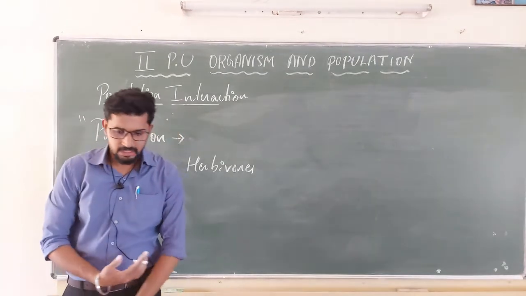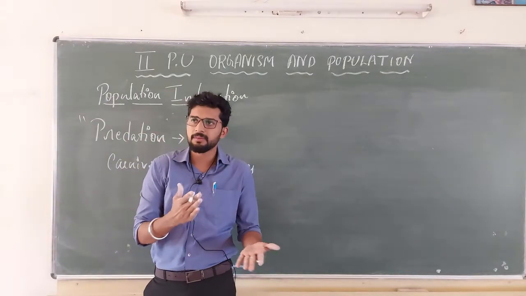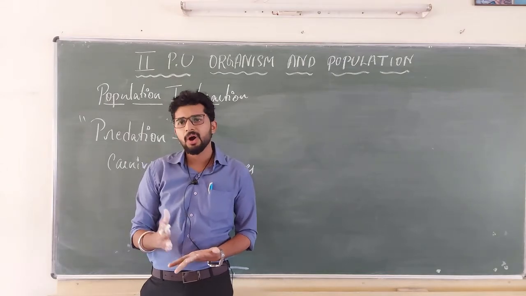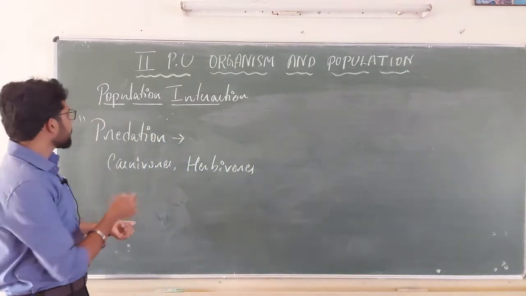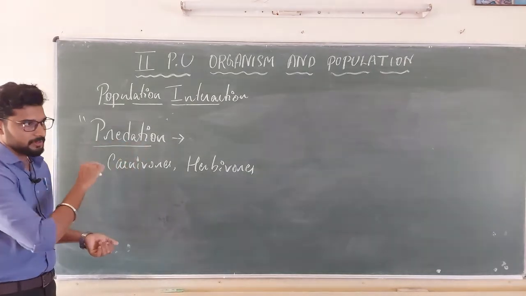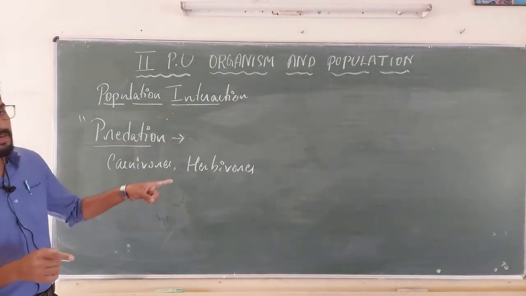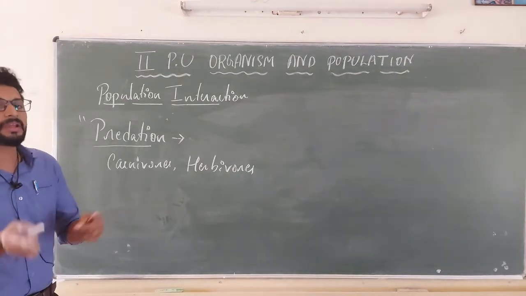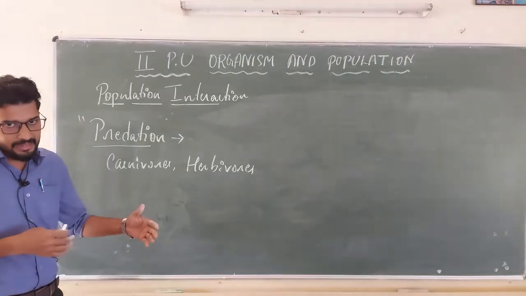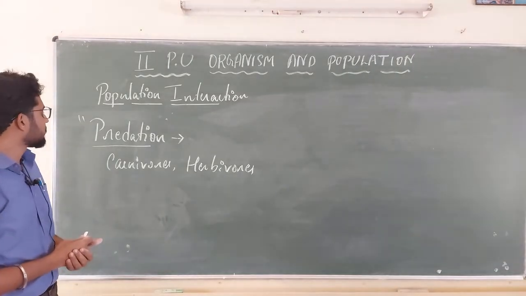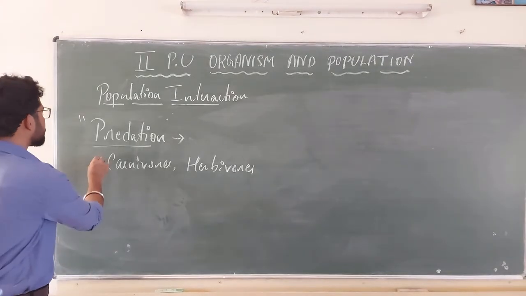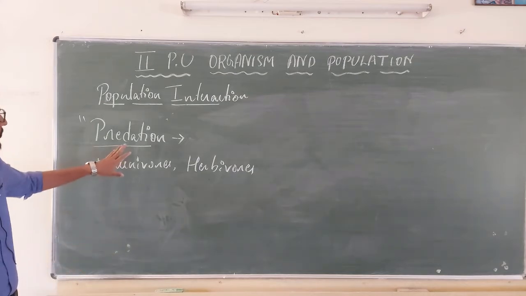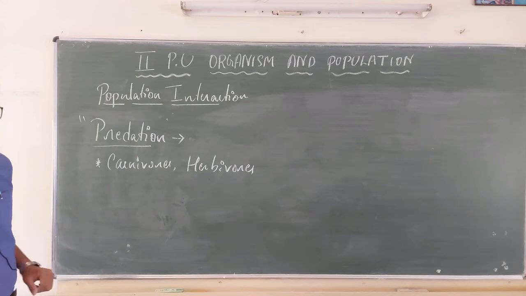In our nature, if you link your ecosystem, the primary consumer, secondary consumer, tertiary consumers, all will definitely obey the concept of predation. Here, the secondary consumer will be the predator for the prey, the primary consumer. The tertiary consumer will be the predator for the prey, the secondary consumer. This is the link. Fine. Predation, carnivores as well as herbivores. Almost all herbivores, almost all carnivores belong to this predators group.